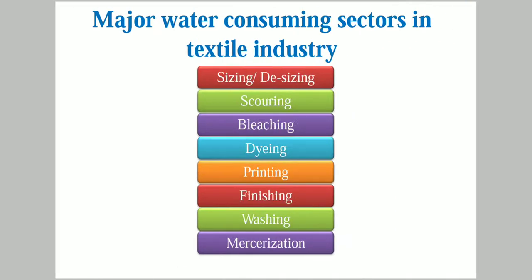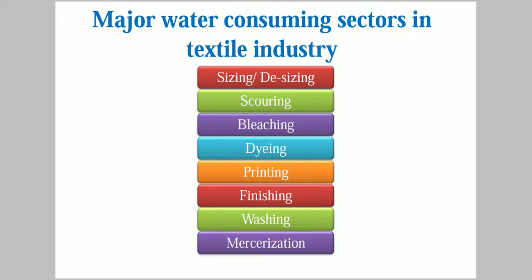So the major water consuming processes in the textile industry are the following steps: sizing or desizing, scouring, bleaching, dyeing, printing, finishing, washing, and mercerization.